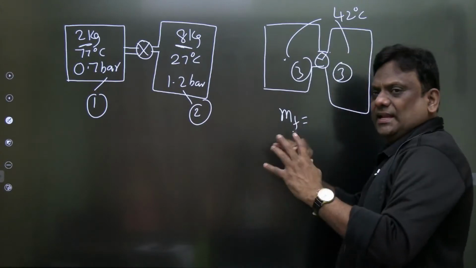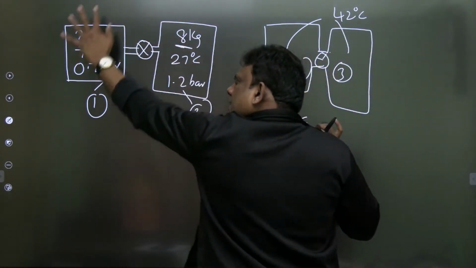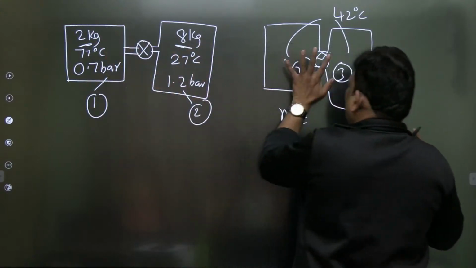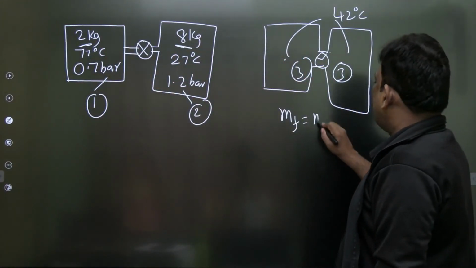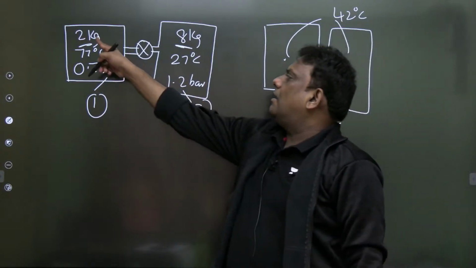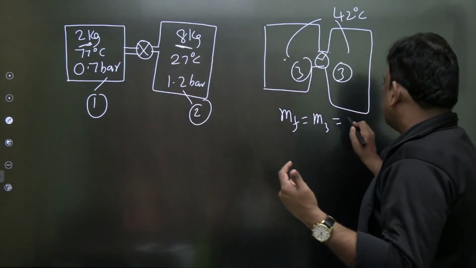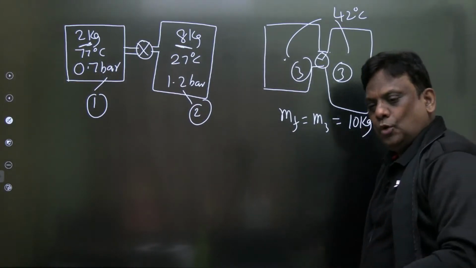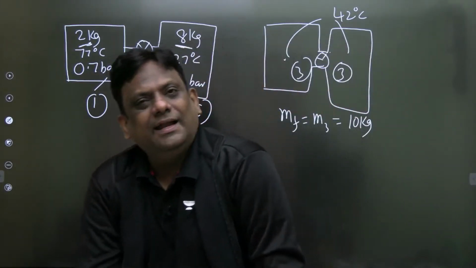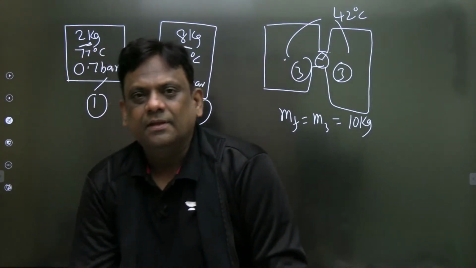Finally, when the valve is open, these two constituents mix with each other. You'll get a uniform temperature of 42 degrees centigrade. That is given. So what is the final mass, dear students? It has a 2 kg mass, it has 8 kg mass, and the total mass is 10 kilograms. Absolutely fine. Now, sir, the mass is already given. What will we conserve now?